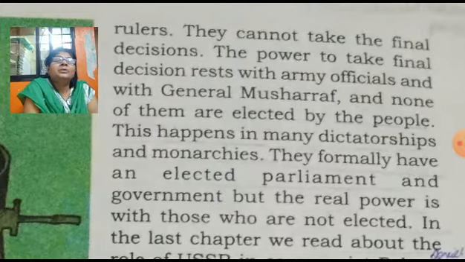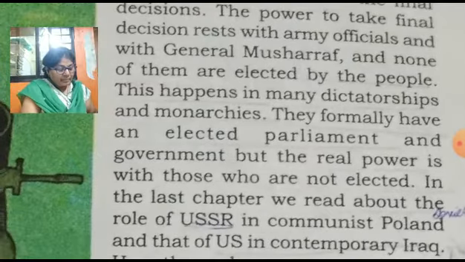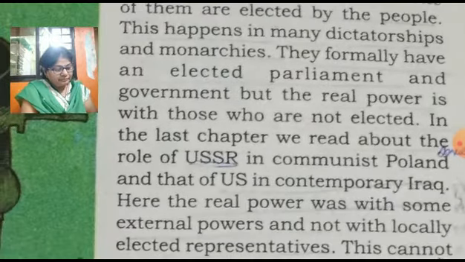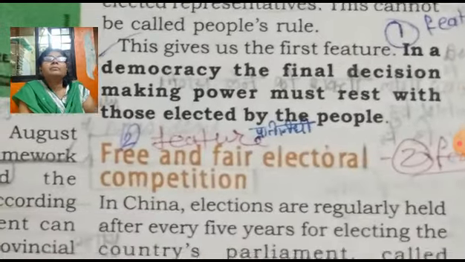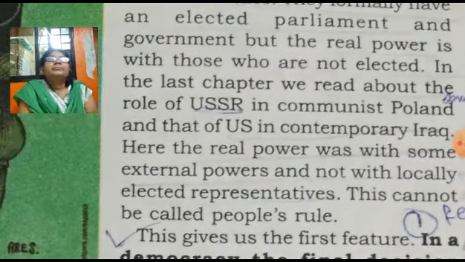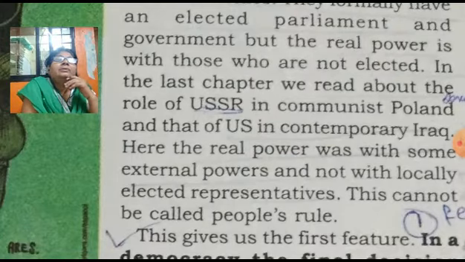In the last chapter we read about this. Real power is with those who are not elected.